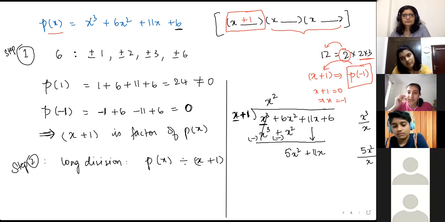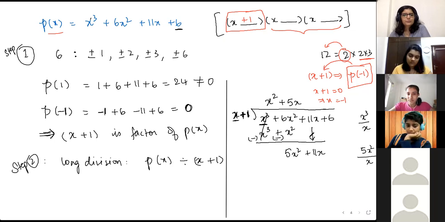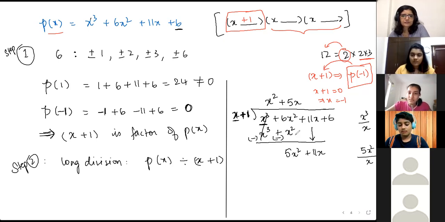Ma'am, will it be 5x? Yes. So plus 5x. Be careful about the signs. यहाँ पे everything is plus, so it's straightforward. But if you have minus 5x square by chance, then यहाँ पे minus 5x होगा. ठीक है? So that way, just be careful about the signs. Then do the same thing again.